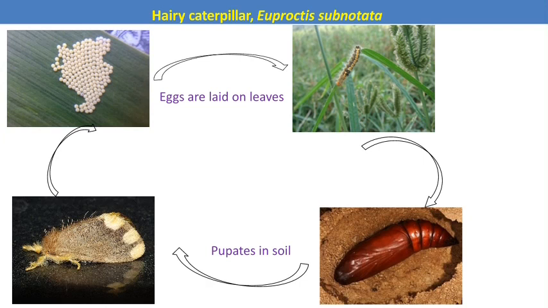Then the next pest of bajra or pearl millet is the hairy caterpillar. It is also a Lepidopteran pest. After the male and female mating, the female moth lays its eggs on the surface of the leaves. Then after hatching from the eggs, the caterpillar emerges. Why is it called a hairy caterpillar? Because the whole body of the caterpillar is covered with spiny hairs, or we can say trichomes or hairs, hence the name hairy caterpillar. And after the development, the caterpillar goes into pupation, and the pupation occurs in the soil.